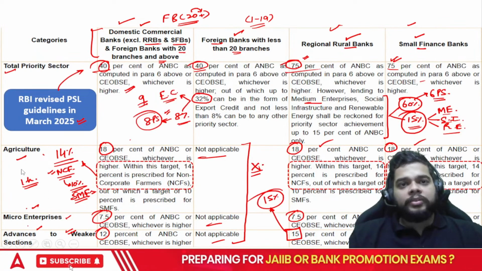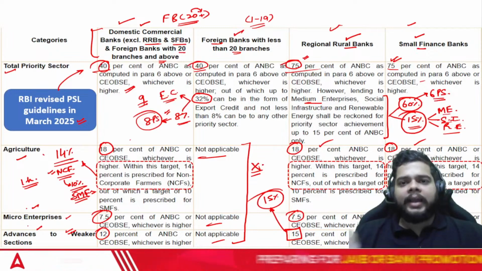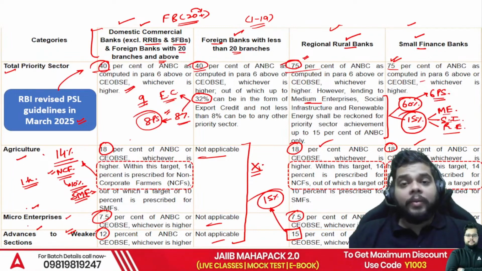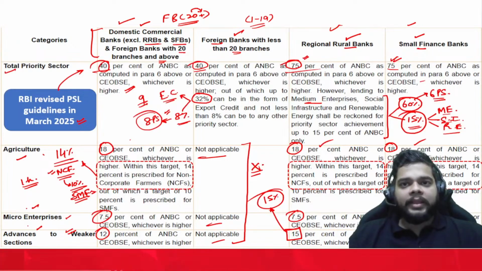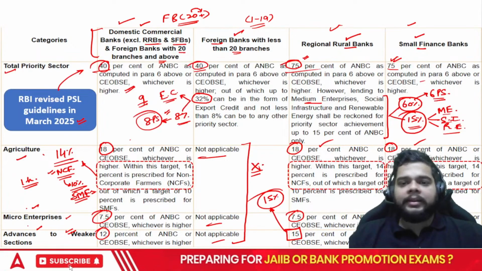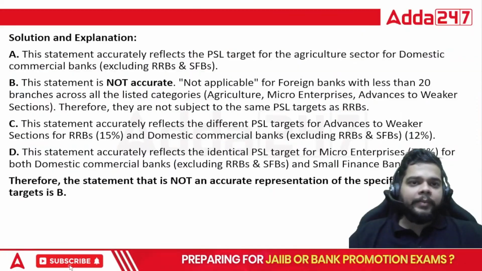So this table, these guidelines are highly important for our examination. Questions have been asked in the previous cycle and chances are that the same trend will be repeated by the IIBF.